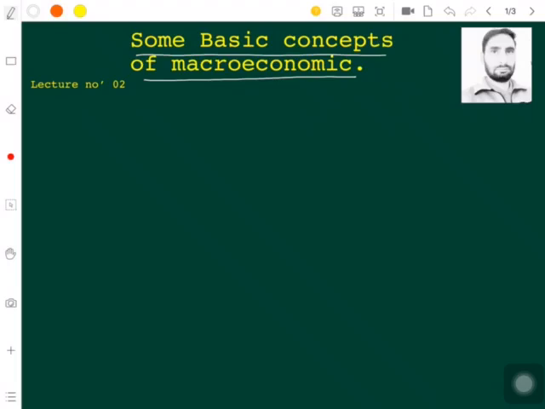To start up with, I'll start with the basic 3 concepts which are really very important in the field of economics, that are consumption, number 2 is production, and number 3 is the capital formation.